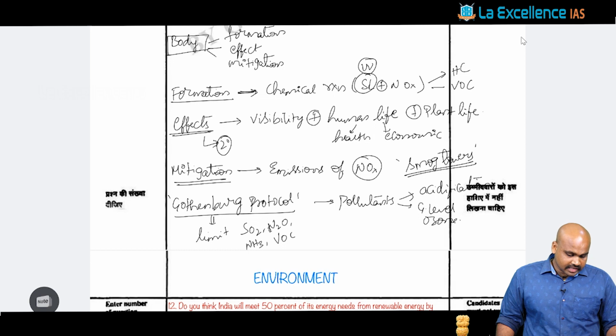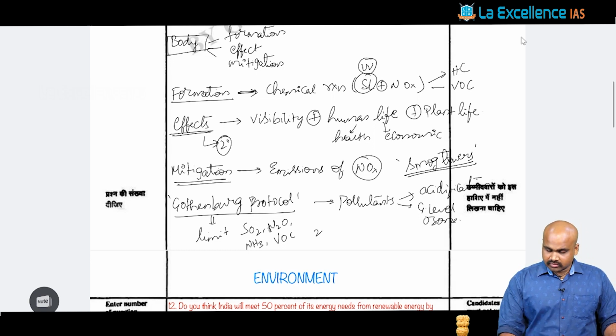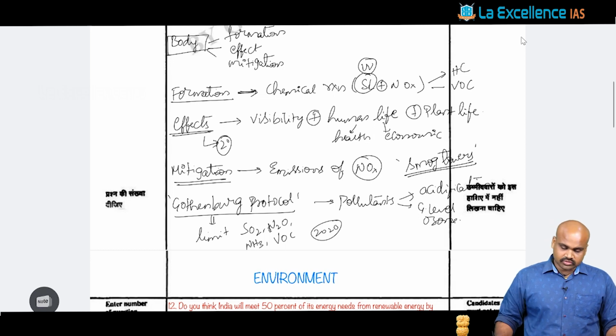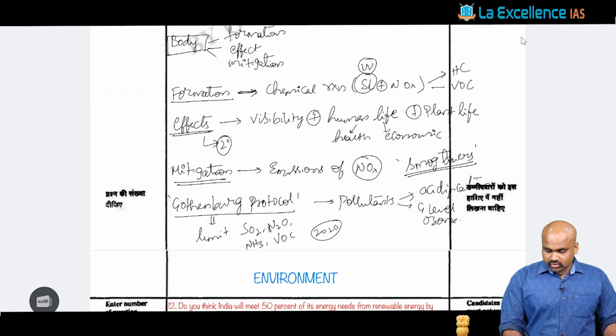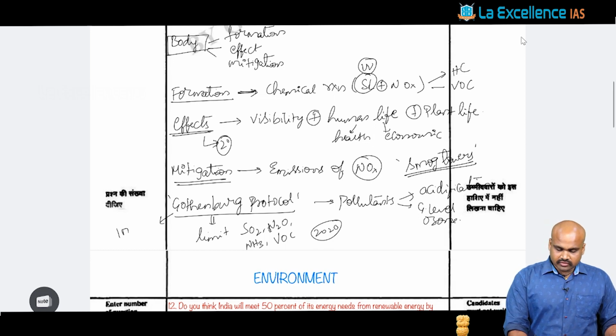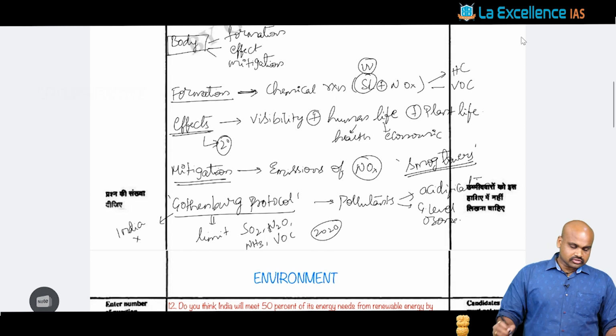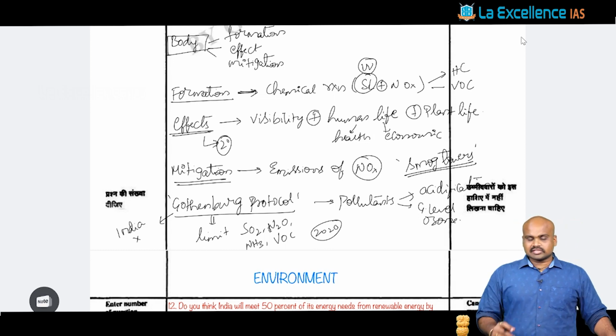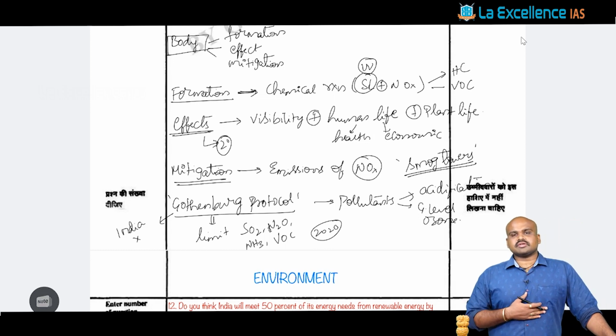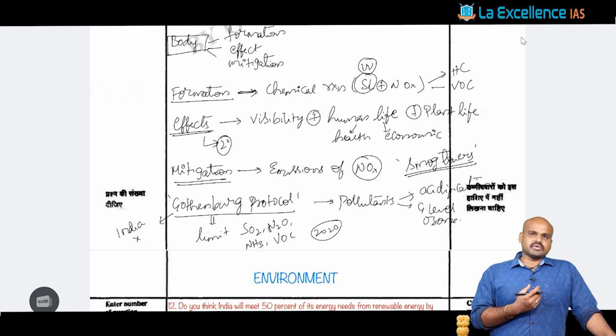And again, it provides legally binding emission reduction commitments by 2020. This was fundamentally updated in the year 2020. And we also need to know that India is not part of this protocol. That's what I'm telling. Such questions demand a decent balance of understanding and information.